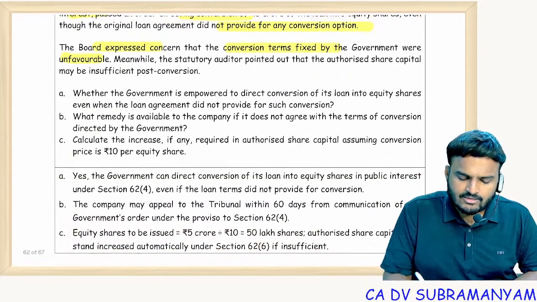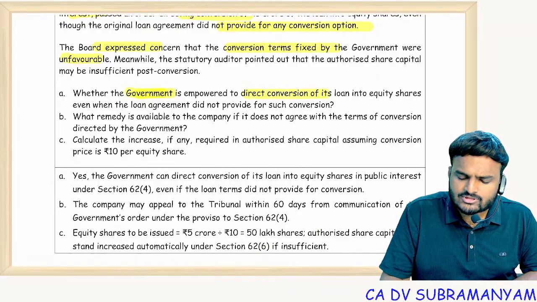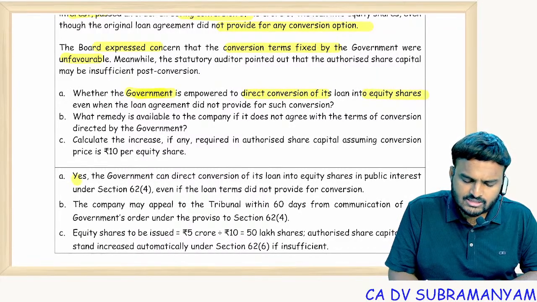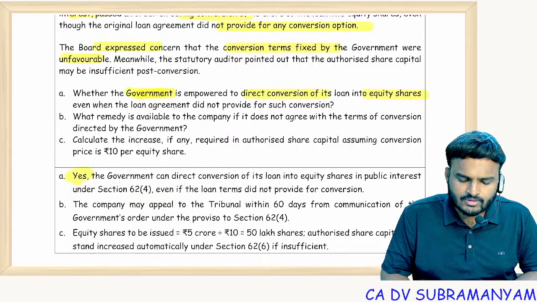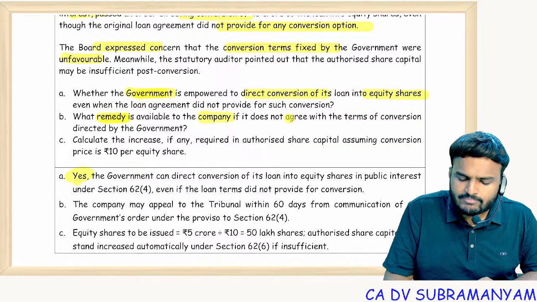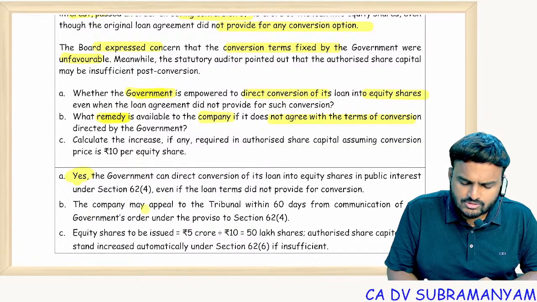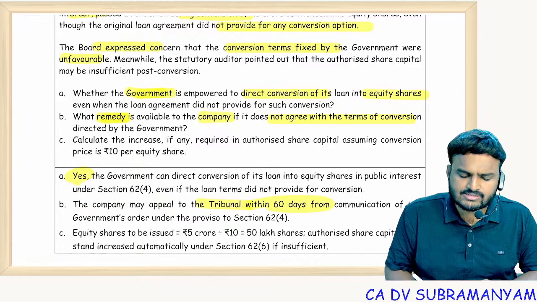Now let's see whether government is empowered to direct conversion of its loan into equity shares. Yes, government is having that power. What remedy is available to the company if it does not agree with the conversion terms? Go to NCLT within 60 days.